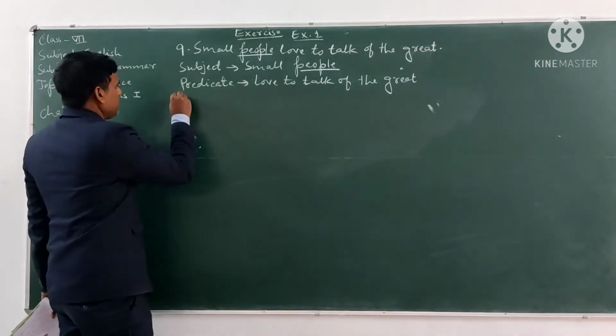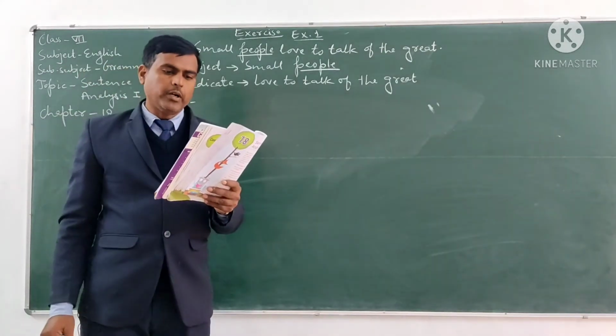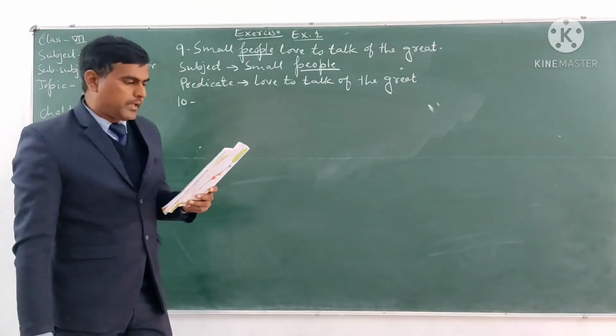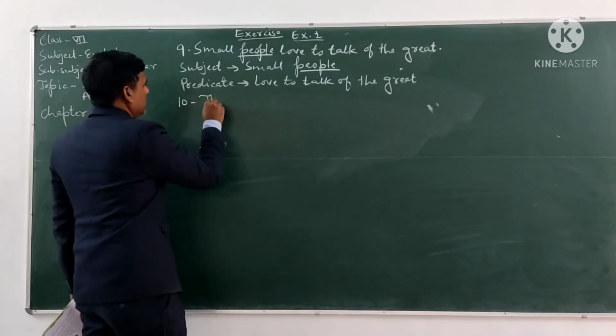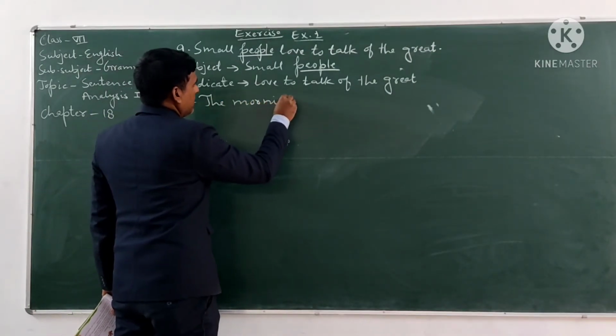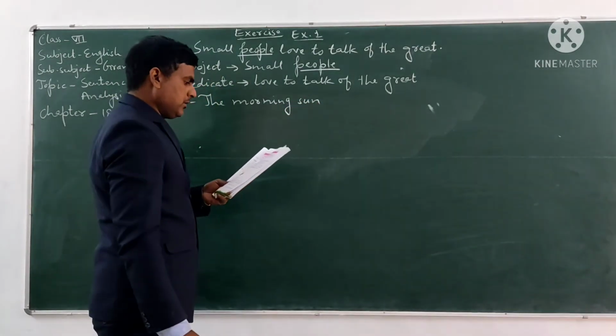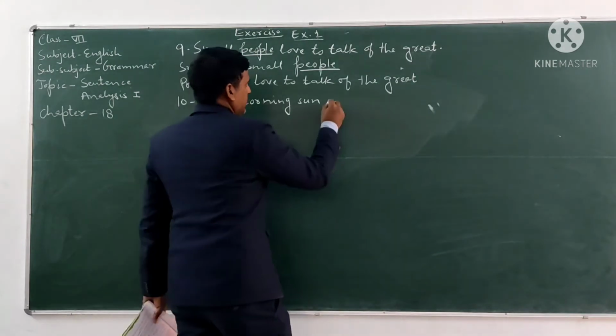And now see sentence number 10. Sentence number 10 is: the morning sun shall dawn again.